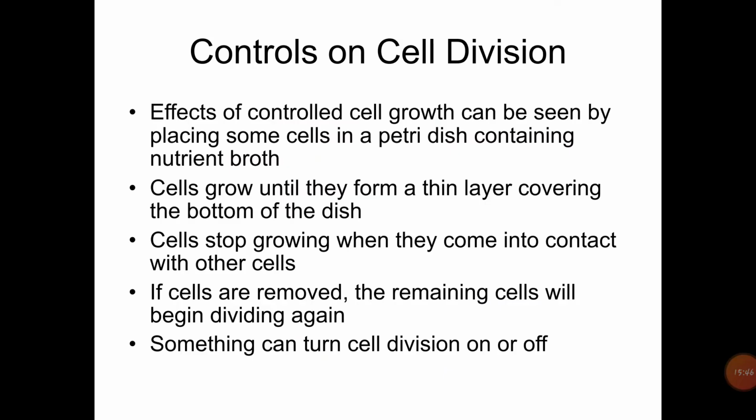Then next, control of cell division. The effect of control on cell growth can be seen by placing some cells in a petri dish containing nutrient broth. Cells grow until they form a thin layer covering the bottom of the dish. Cells stop growing when they come into contact with other cells. If cells are removed, the remaining cells will begin dividing again. Something can turn cell division on or off.